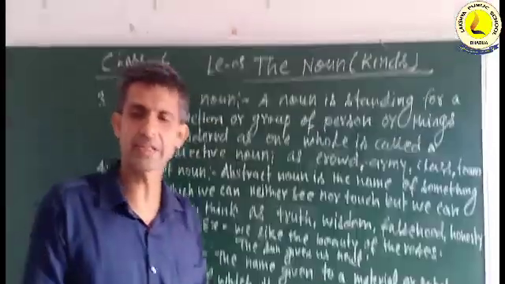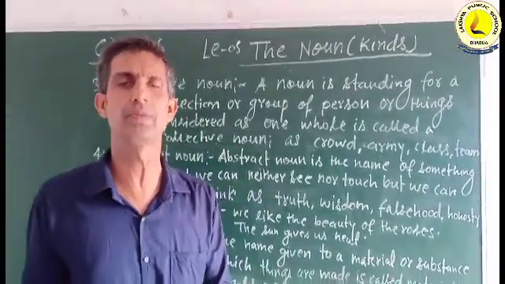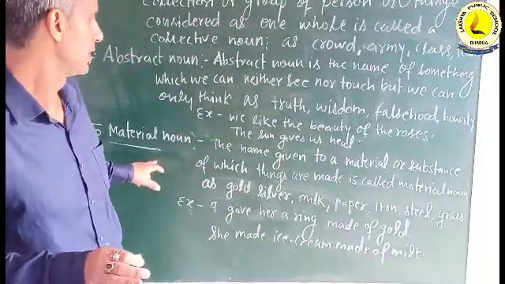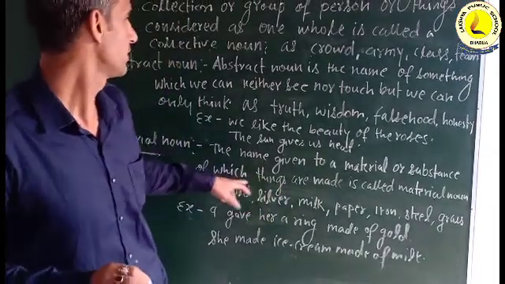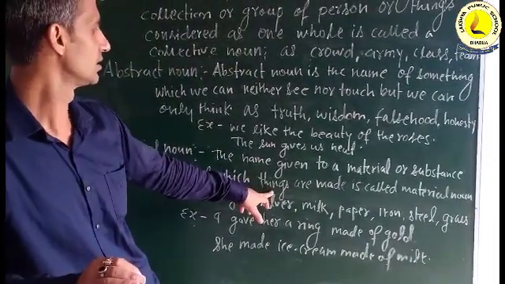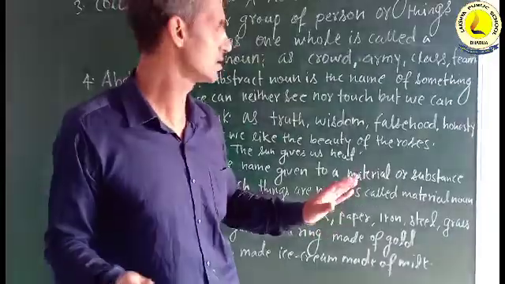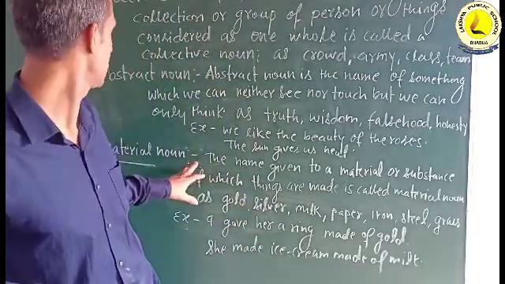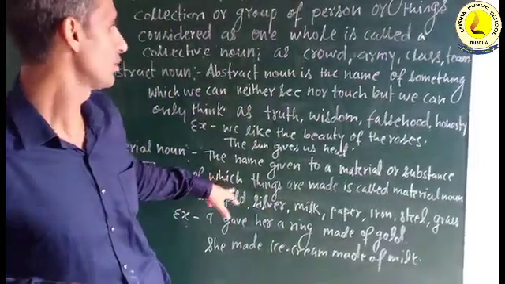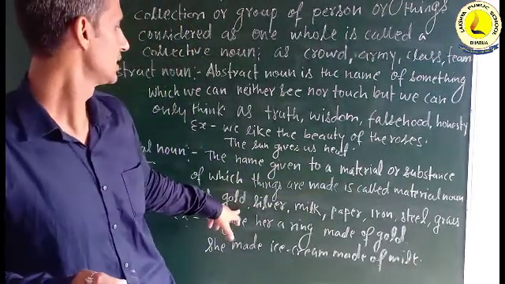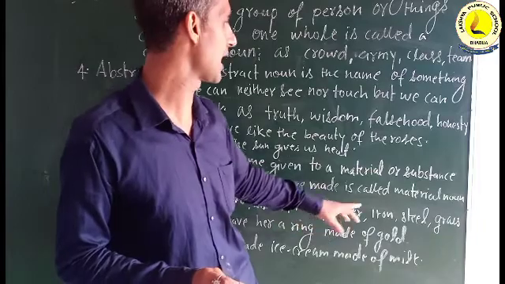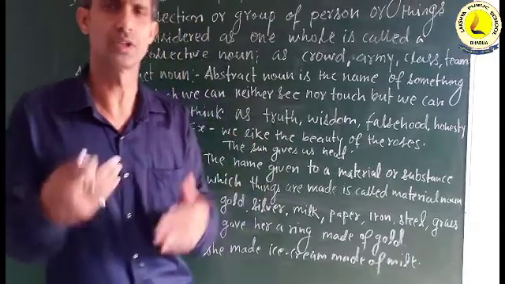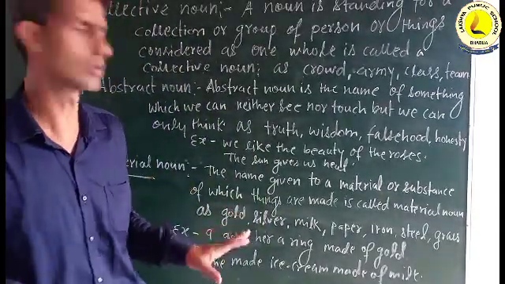From matter, any kind of matter, if we see the book, table, furniture, etc., many kinds of material here. From matter we make things. जो भी चीजें हैं मटेरियल, मैटर से ही बनती हैं. जो भी चीजें बनाई जाती हैं वो मैटर से बनती हैं. तो मटेरियल नाउन वो मटेरियल नाउन कहलाता है. जैसे गोल्ड, सिल्वर, मिल्क, पेपर, आयरन, स्टील, ग्रास, etc. So it is very easy to understand that any kind of matter in the world is called a material noun.